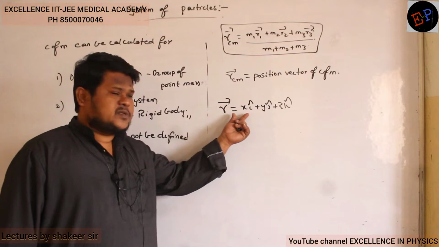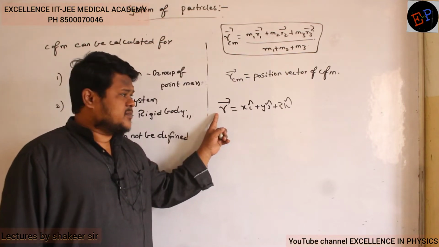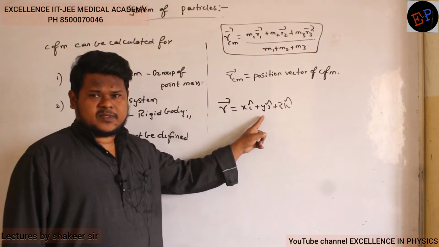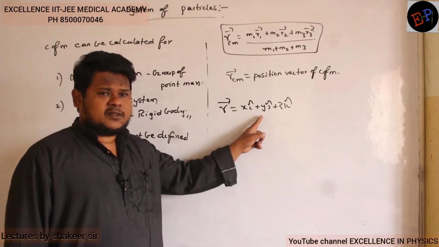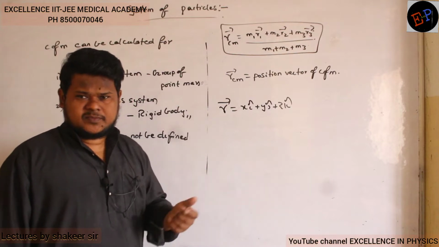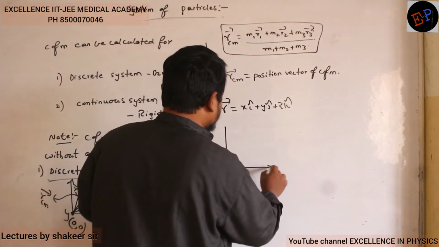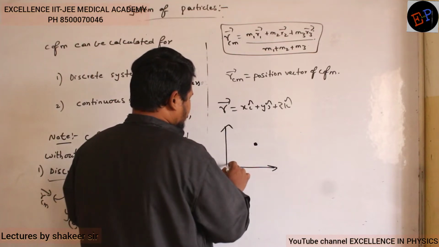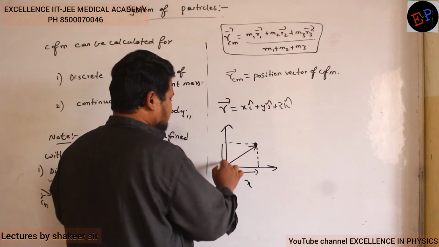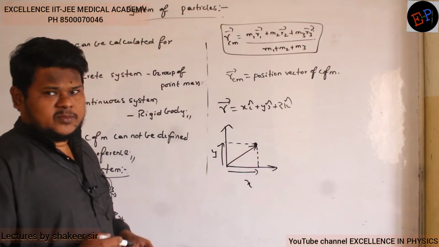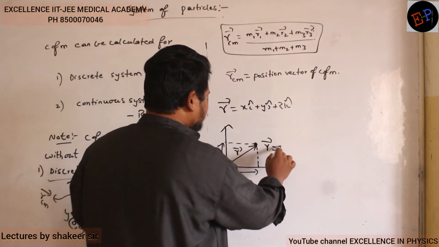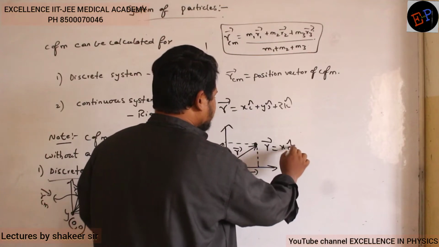So x i cap means this point is making a length of x on the x-axis. y j cap means the same point has a length of y on the y-axis. z k cap means the same point has a length of z on the z-axis. That is the meaning of this. So this point will have this much length on the x-axis and the same point this much length on the y-axis. If it has length only on the x-axis and y-axis, and this is the position vector, then I can write r dash as x i cap plus y j cap.